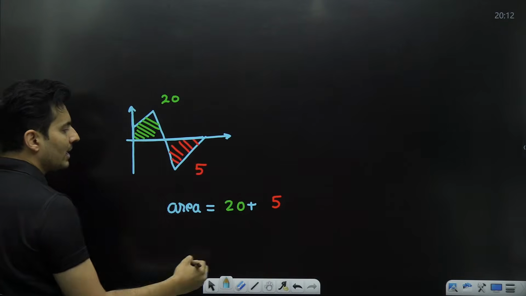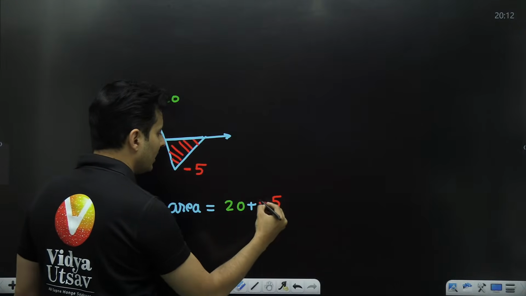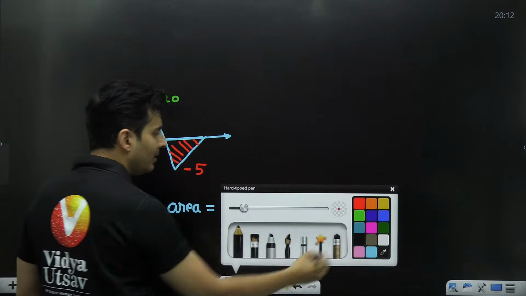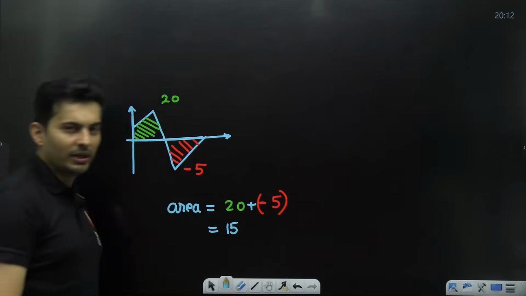Then that area has to be considered as negative. So always put a minus sign here. So technically it is 20 plus negative 5. So hence the total area will be 15 units.